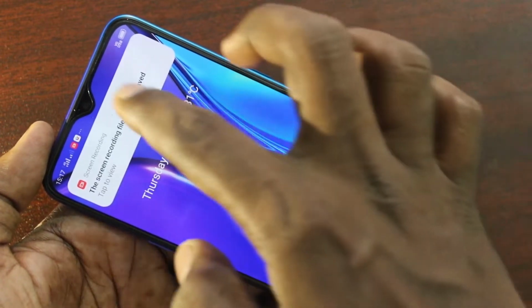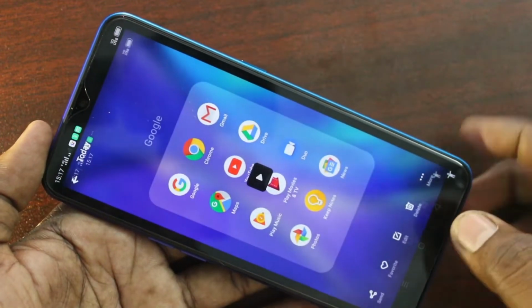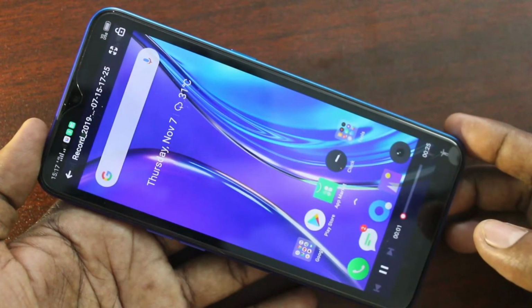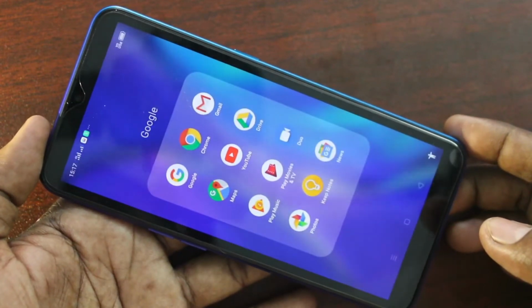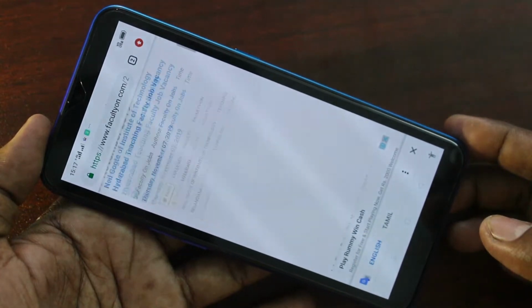I stop the screen recording. I play the screen recording. Listen here. Sound is also recorded.